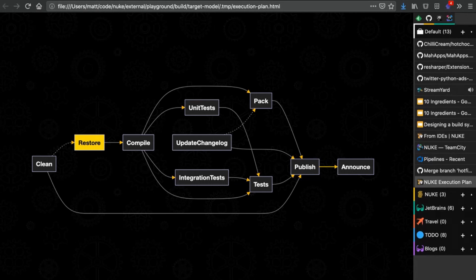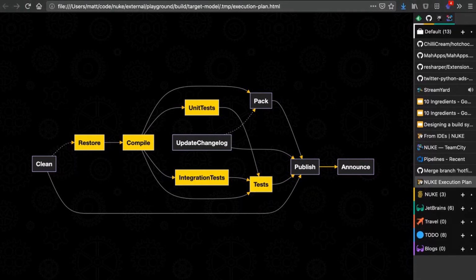So if I invoke restore, only restore will be executed. Compile, restore will be invoked as well. If I go to, let's say, unit tests, then this chain of targets will be executed. We can also see that test, for instance, has a dependency on integration tests and unit tests. So if I invoke that, then both of them will be executed.